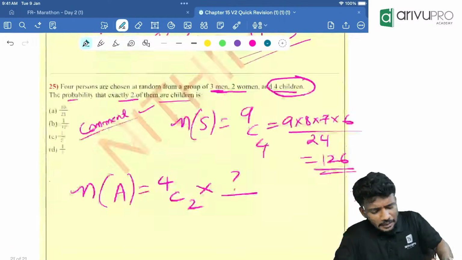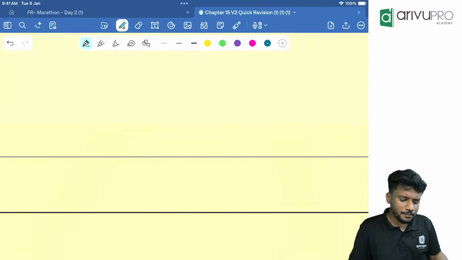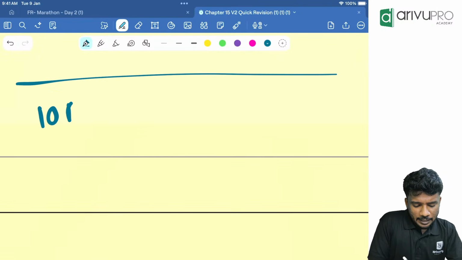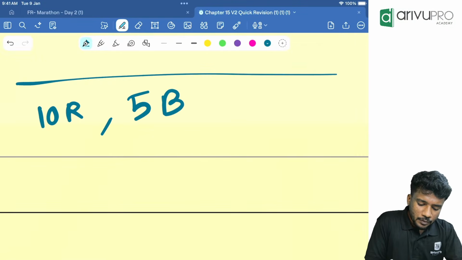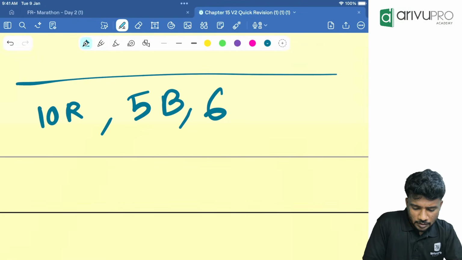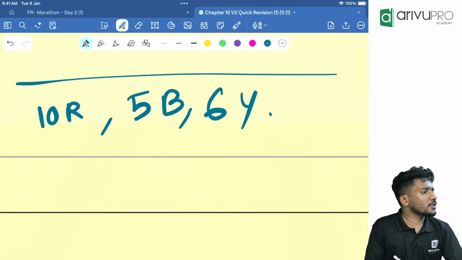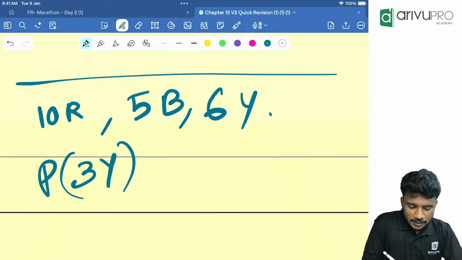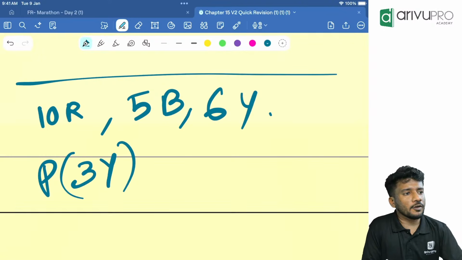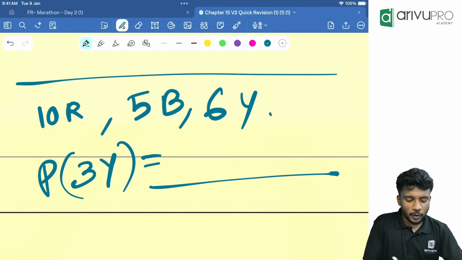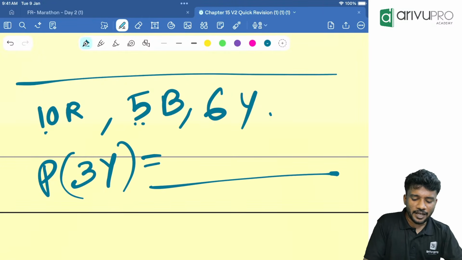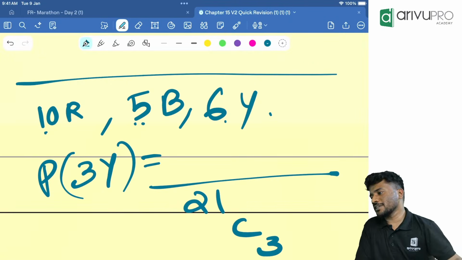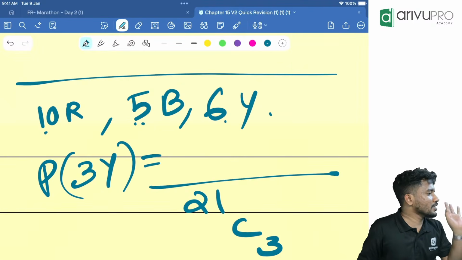Now I will just randomly sum up certain things. What if there are 10 red balls, 5 black balls and 6 yellow balls? What is the probability of choosing 3 yellow balls? Denominator will be what? In total, how many balls are there? 10 plus 5 plus 6 is how much? 21. From that, how many we are choosing? 3. So total is 21C3.